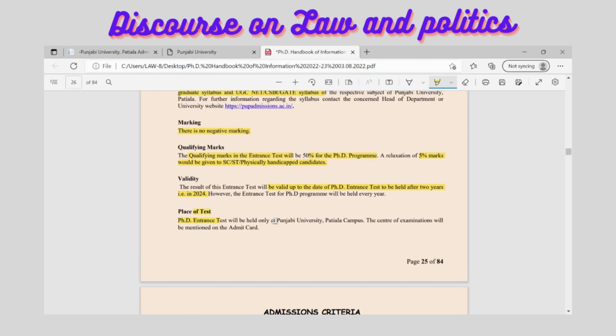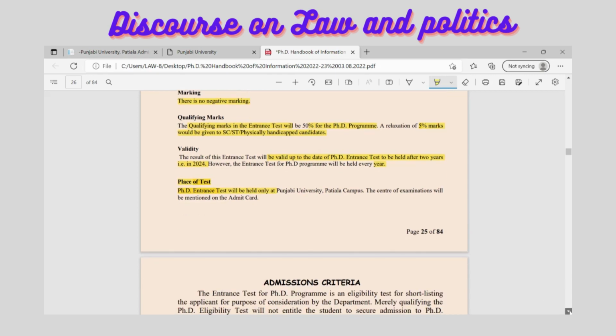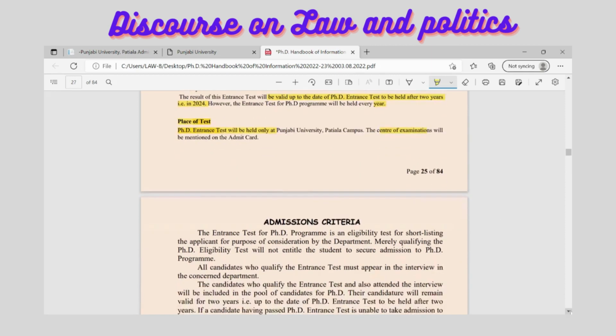Now, the place of test: where will the test take place? The PhD entrance test is going to take place at the Punjab University Patiala campus, and the examination centers will be mentioned on the admit card. That is the way you can find the information here.